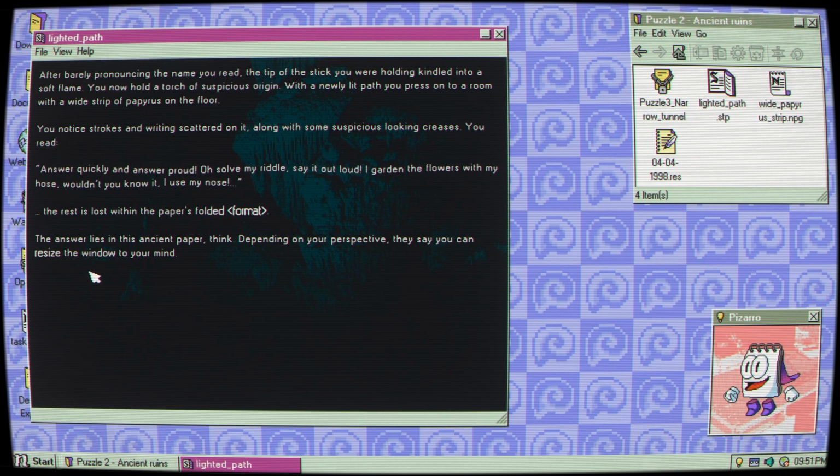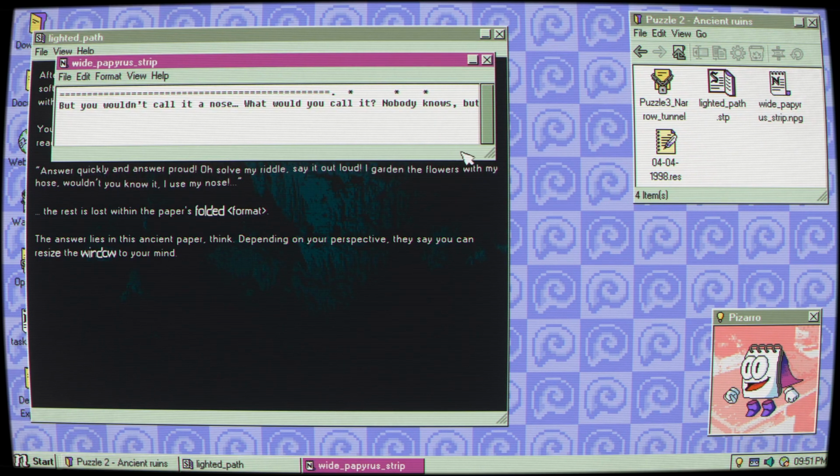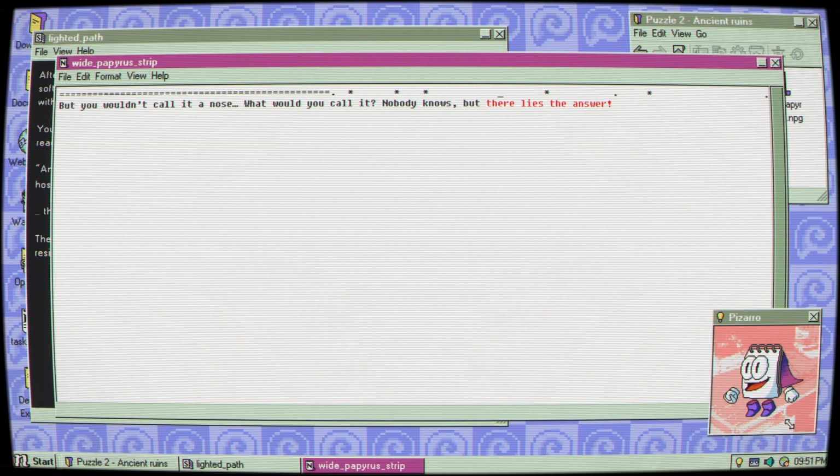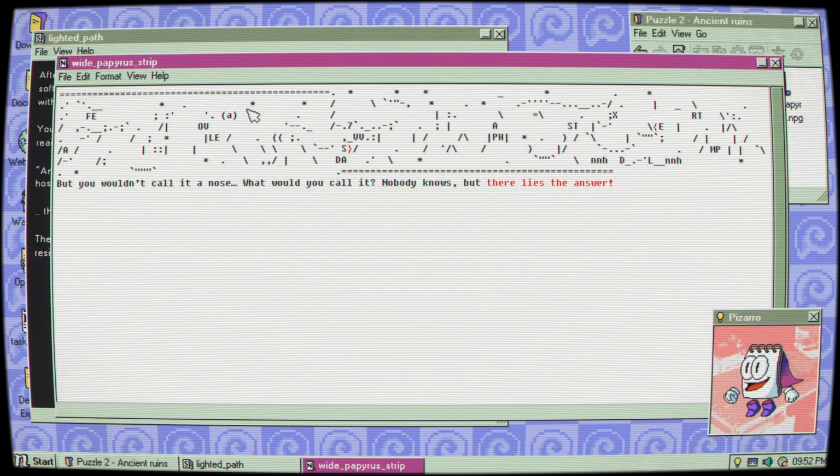The answer lies in this ancient paper. Think, depending on your perspective, they say you can resize the window to your mind. Okay, well, let's go to the wide papyrus script. Let's try resizing. But you wouldn't call it a nose. What would you call it? Nobody knows. But there lies the answer. Okay, well, like I said, I know this. Let's word wrap. We've got this on top.